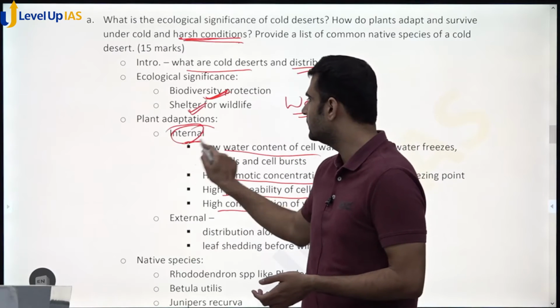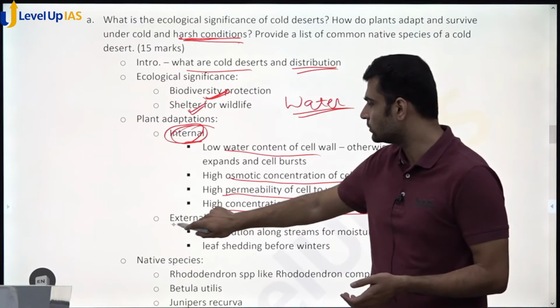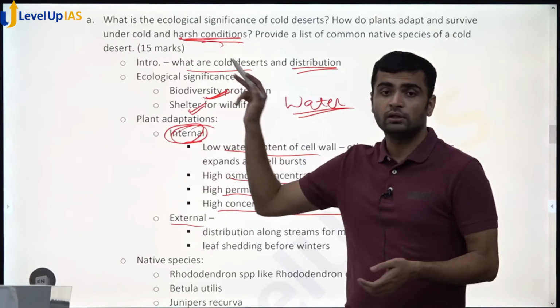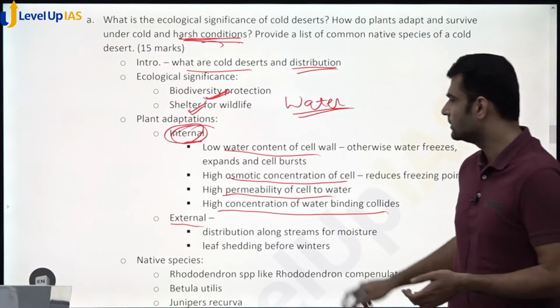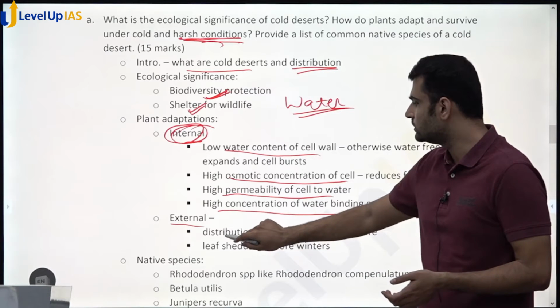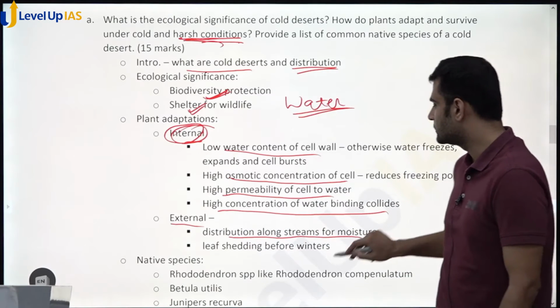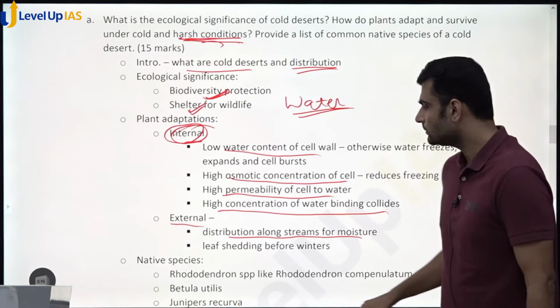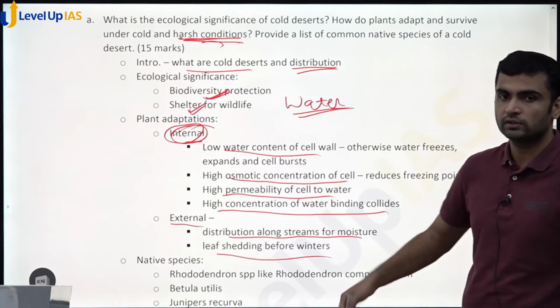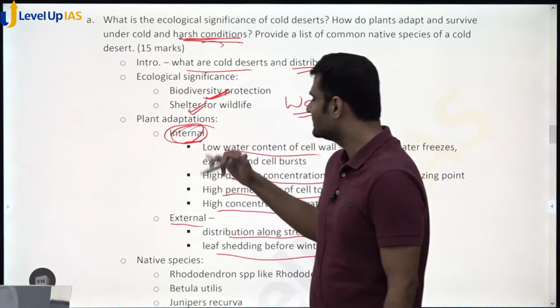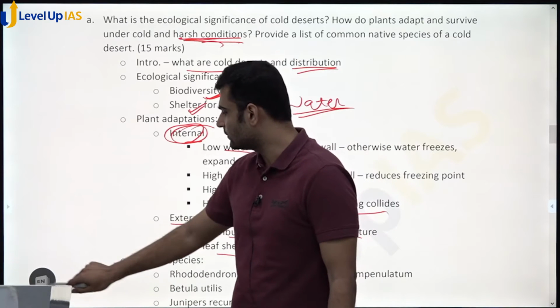That is internal adaptation. And for external adaptation, another harsh condition is water scarcity, because these are deserts. So you will see these trees along streams for moisture. You will see leaf shedding before winters. That is again another adaptation. So these are some of the adaptations. And the final question.